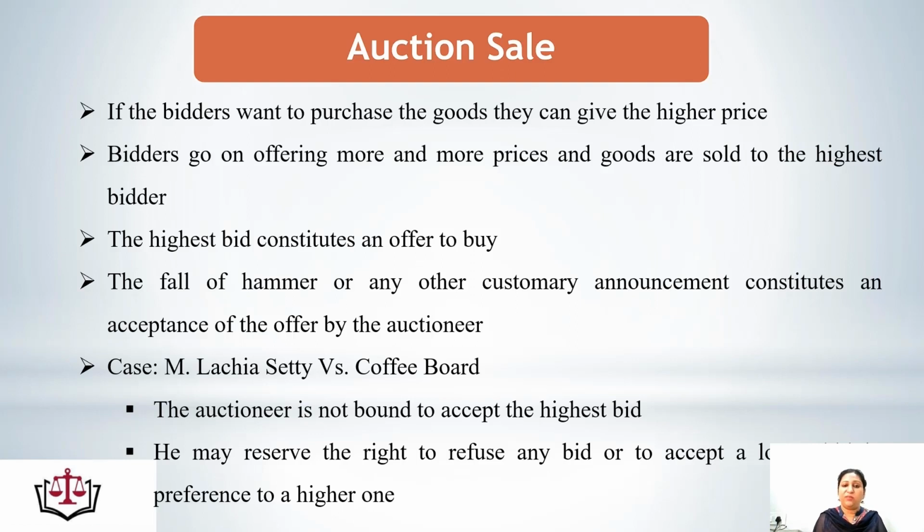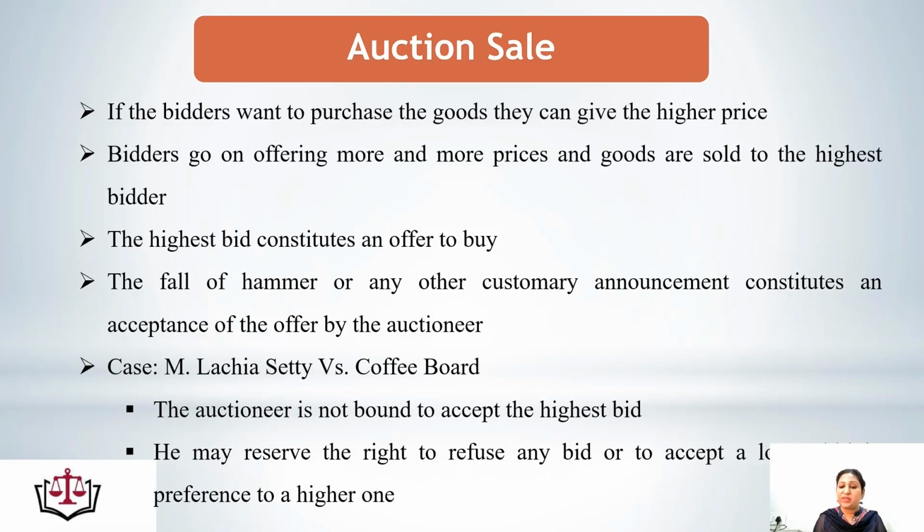Normally we say that in an auction sale the person who gives the highest bid is able to buy the thing, but in this case the court decided that it is not always that the auctioneer is bound to accept the highest bid. That means the auctioneer can ignore the highest bid in some specific cases.